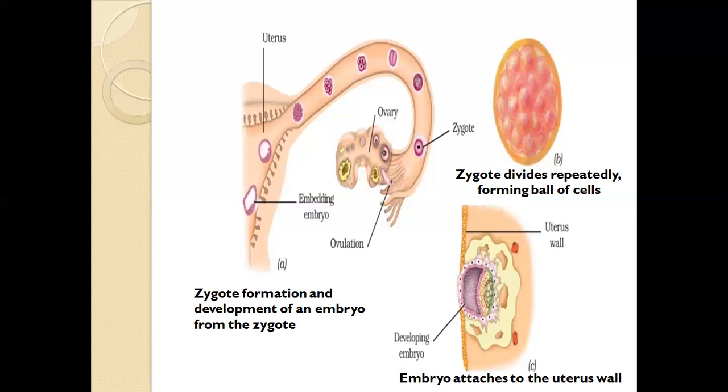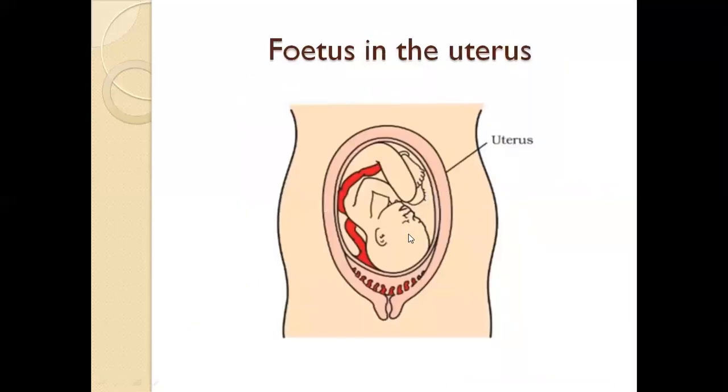Interesting, right? So, here is a beautiful picture of an unborn child present within the uterus of a mother. See how cute it is. It just occupies that small space with all its tiny legs and hands. And as you can see, this is the fallopian tube which connects the body of the child with the body of the mother. This is the uterus.